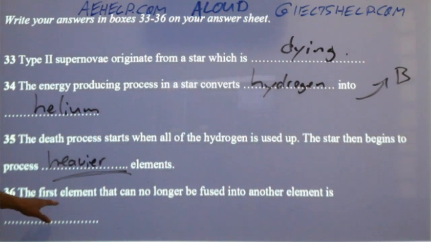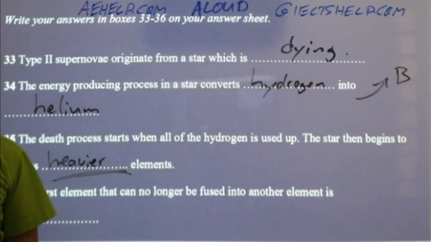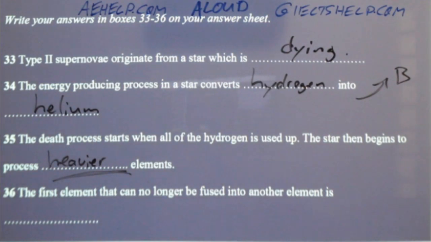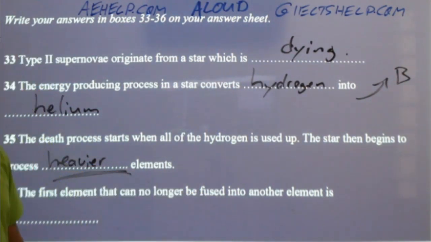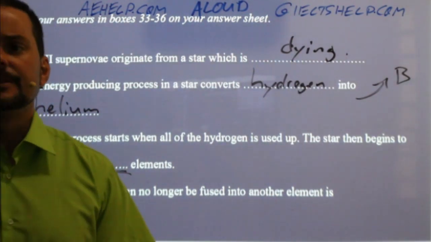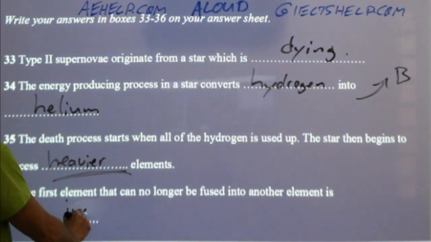The first element that can no longer be fused into another element is, I hope some of you visualize that. What was that? What was that heavier element? The first element that can no longer be fused into another element is iron. Yeah, that's right. Iron. Iron. Okay.